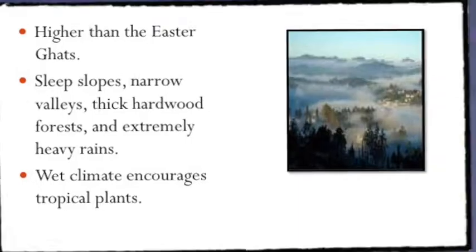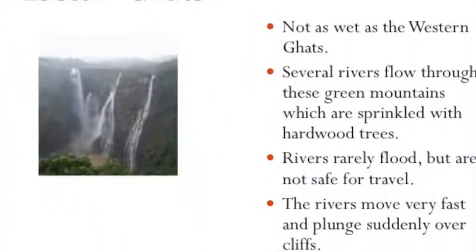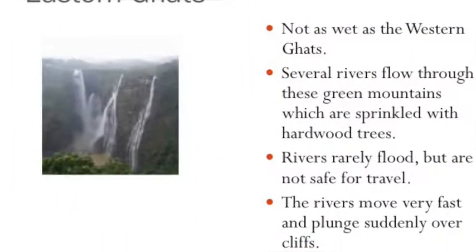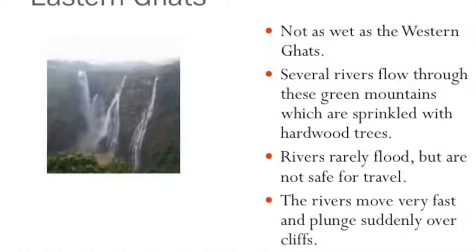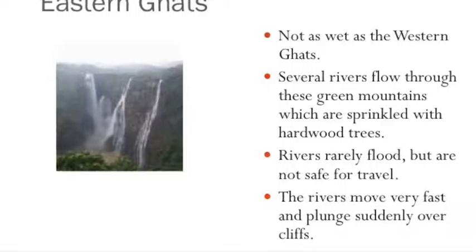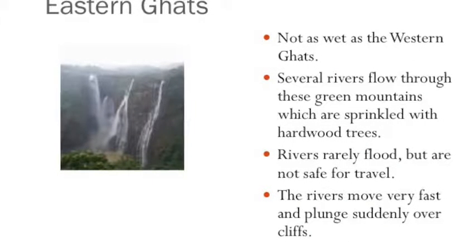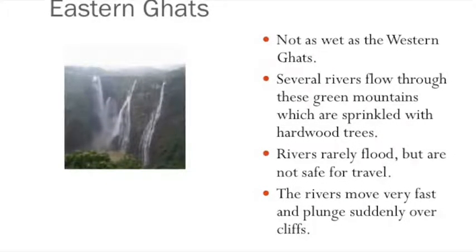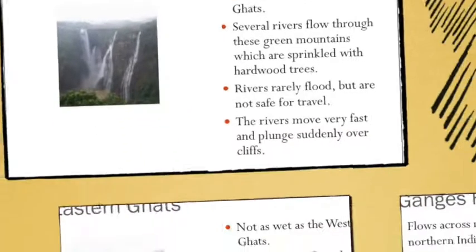The Eastern Ghats are not as wet as the Western Ghats. Several rivers flow through these green mountains, which are sprinkled with hardwood trees. The rivers rarely flood, but they are not safe for travel. They move very fast, contain many rocks, and often plunge suddenly over cliffs.